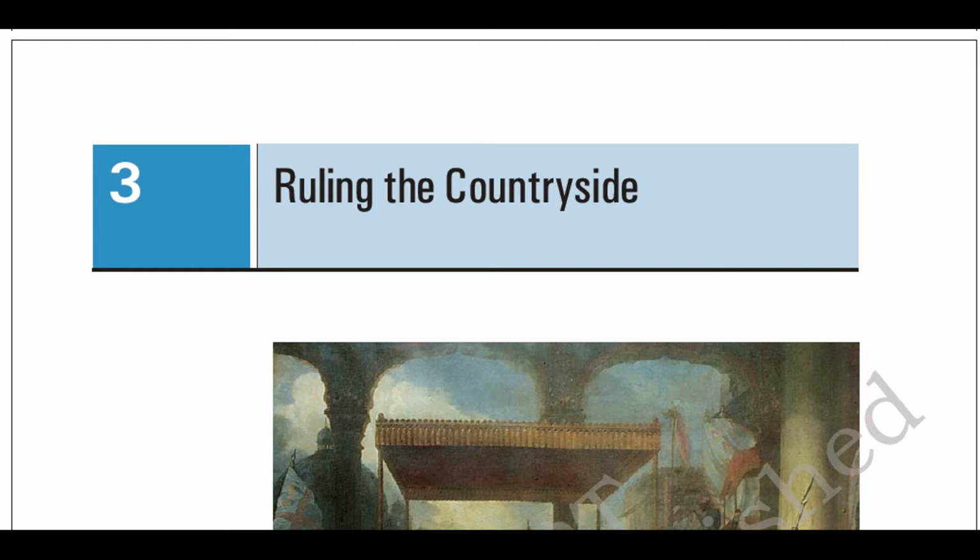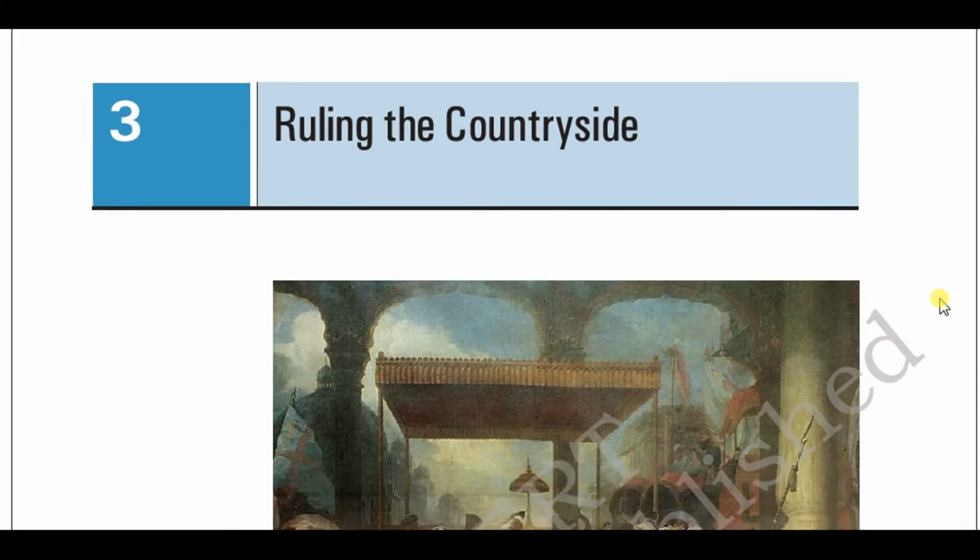Today, let us briefly discuss what is there in chapter number 3. Chapter number 3, that is ruling countryside. In this chapter, we are going to study about how the British actually involved in the administration in India.